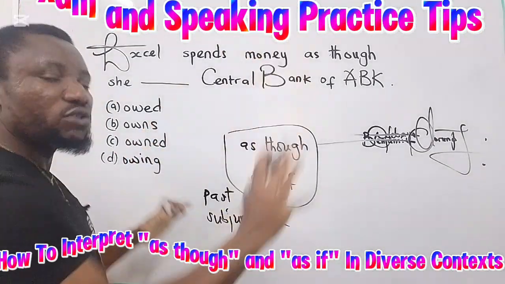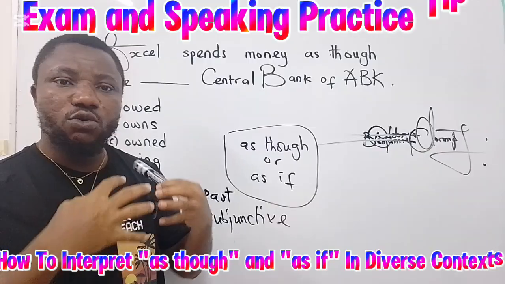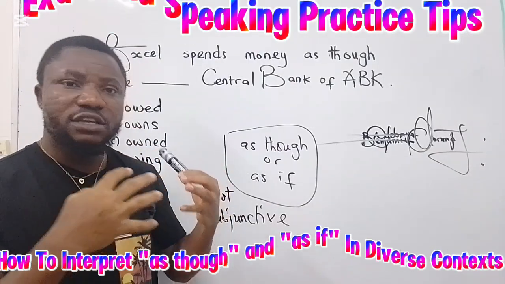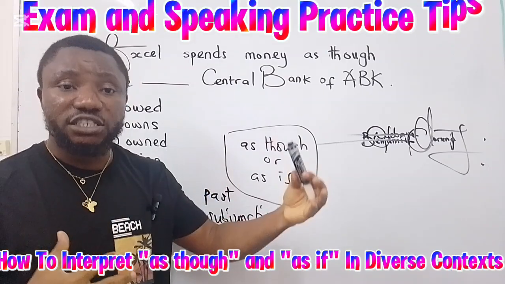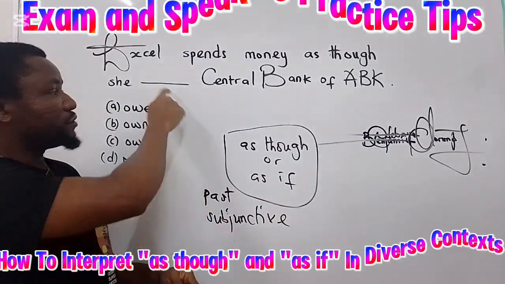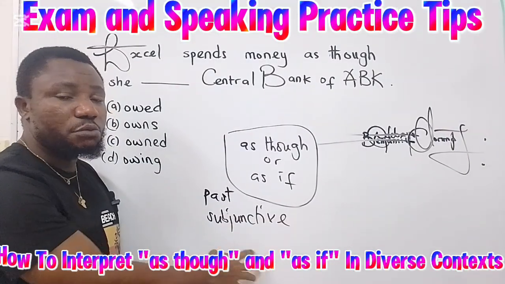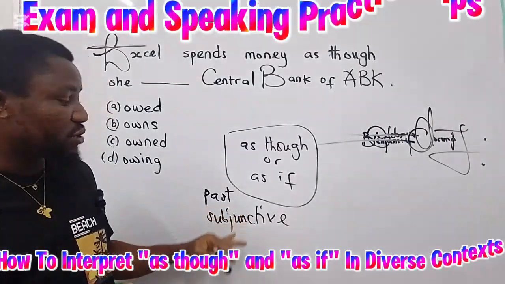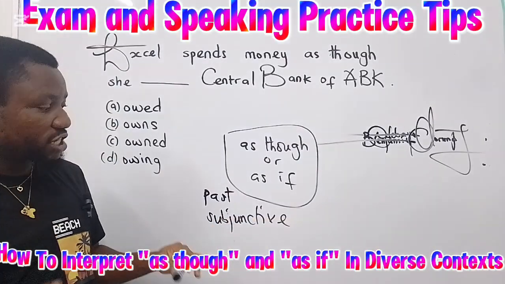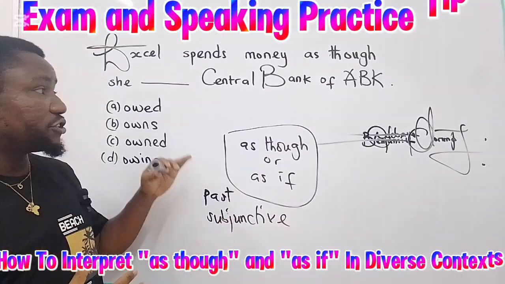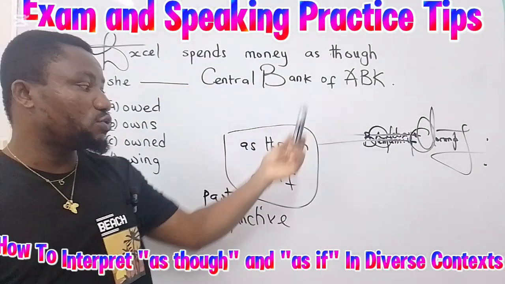So when the context of the situation is addressing an event that is imagined in the brain, that is created as a product of imagination, then your verb will always be in the past, right? Or in the subjunctive form of the verb. And I believe that you understand what the subjunctive form of the verb is. I've talked about this many times on this channel. So that's the first way we can determine the verb here when we have the presence of "as though" or "as if".